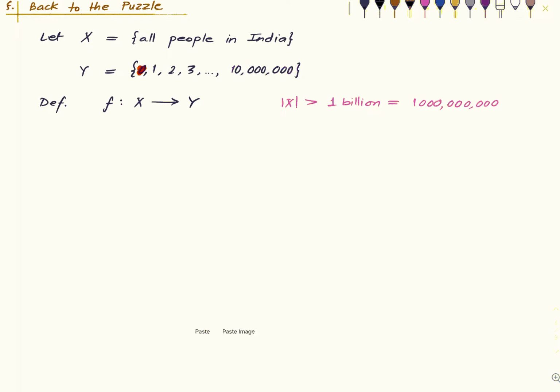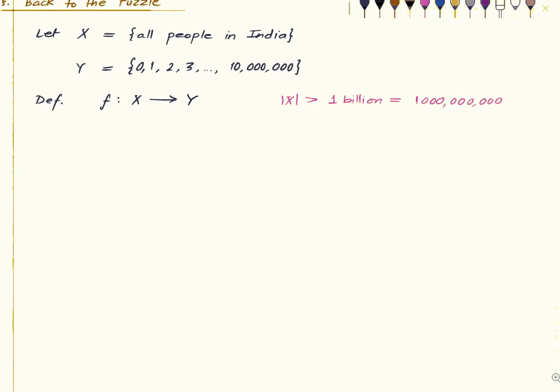Can have 0 hair, 1 hair, 2, 3, cannot have more than that. So this is a well-defined map. If I had chosen just 10, if this set were just consisting of 10 integers, then this wouldn't be a well-defined map, because obviously there are people who have more than 10 hair on their head. But we have chosen a sufficiently large number so that this is a well-defined function. A lot of things here will be hungry, meaning nothing will map to them, because this is a very, very big overestimate, but a reasonable number still.